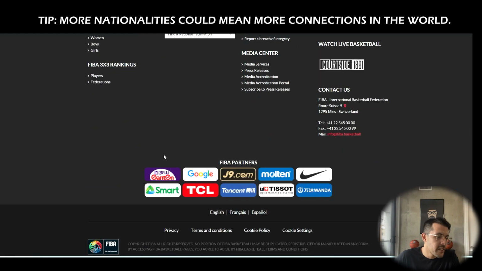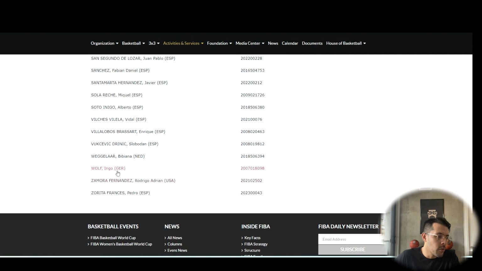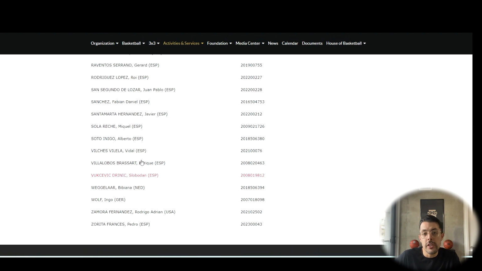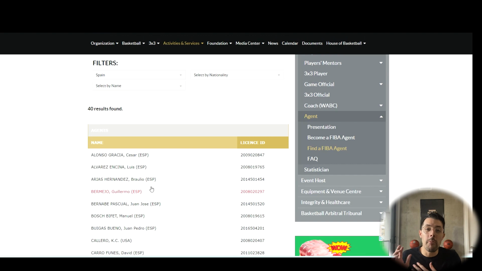Okay, so if I went back again, then you could see that there's other agents right here. Igno Wolf is German. Bibiana Welger, excuse me if I pronounced that wrong, is from the Netherlands, and so forth and so forth. So as you can see, it's not necessarily just the nationality, it's where they are based in when you're looking at that. So that's an important key to distinguish.